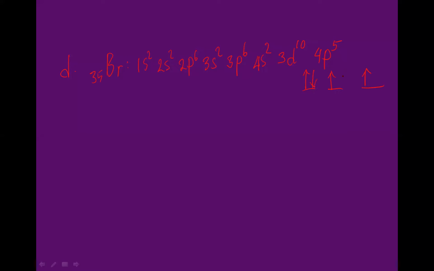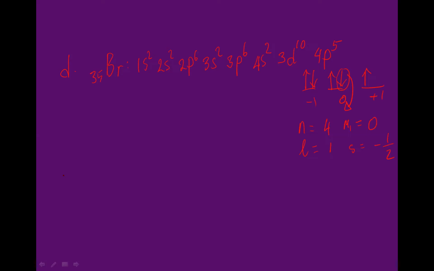Then the fourth and fifth electrons pair up. If I ask you the quantum numbers for the last electron, n will be 4, l will be 1, ml will be 0, in the middle, because the values are minus 1, 0, plus 1, and s will be minus half. That is the last electron for bromine.